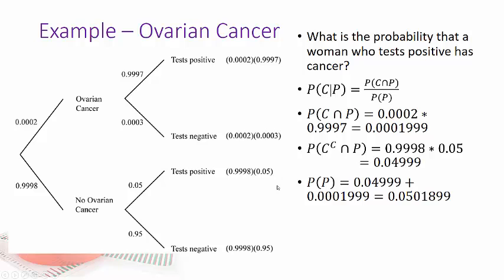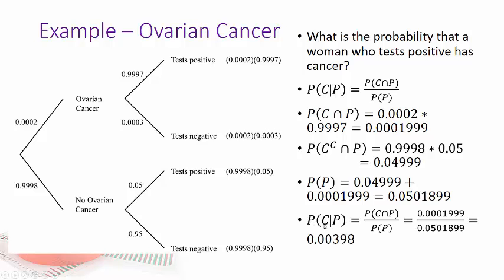So far, so good. But what's the probability that a woman who tests positive, remember, given they tested positive, has cancer? Well, I put the probability of cancer and positive on top, the probability of positive on bottom, and it's only 0.4%. So the problem is I'm going to get all these positive test results, and less than 1% of these women who have positive test results will actually have cancer. This is going to happen anytime you have these big differences in numbers where things are almost 0 and things are almost 1.